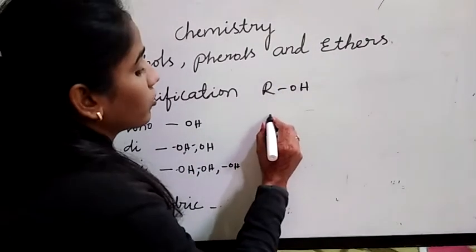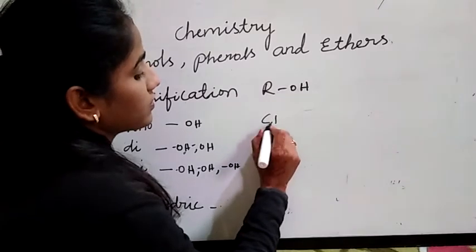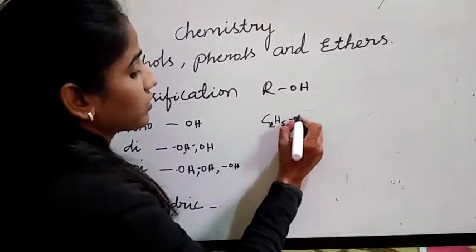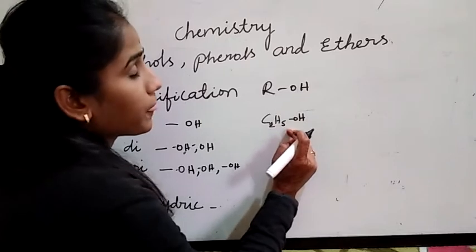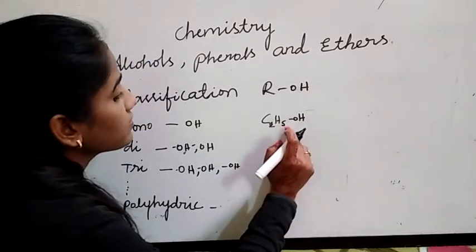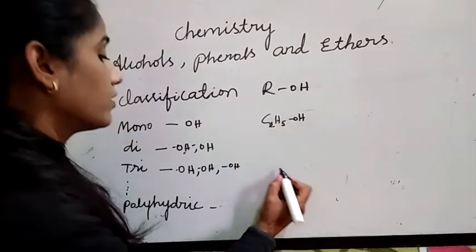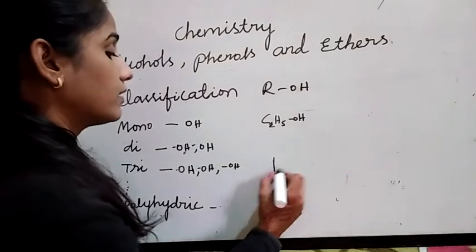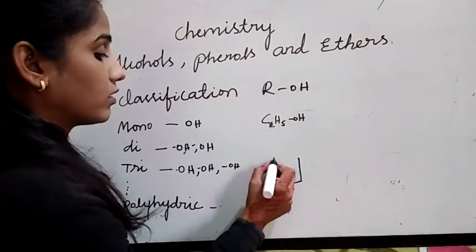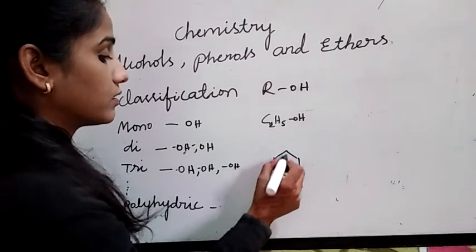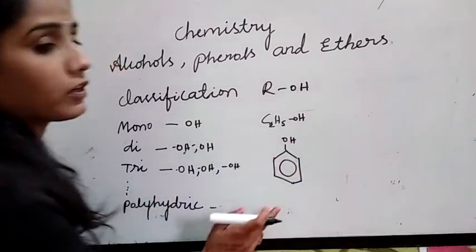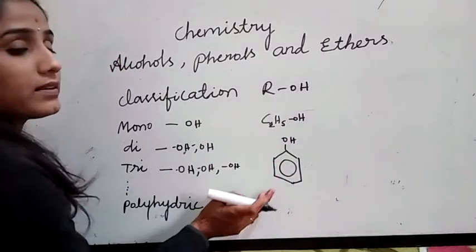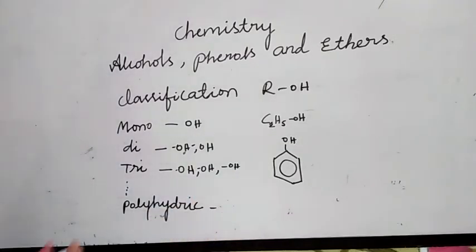I am writing alcohol first: C2H5OH. This contains only one hydroxyl group. This is alcohol. If I take phenol, this is phenol, where the R group is an aryl group, a benzene ring.